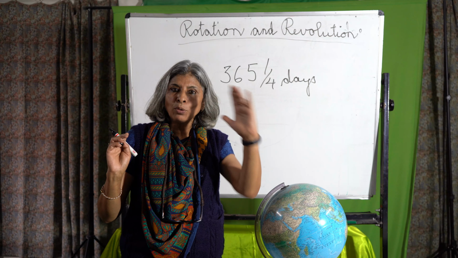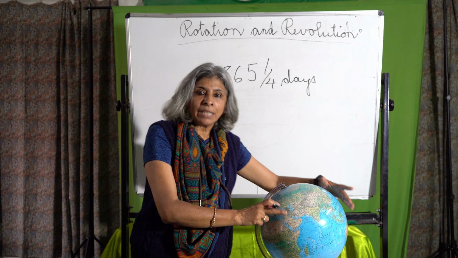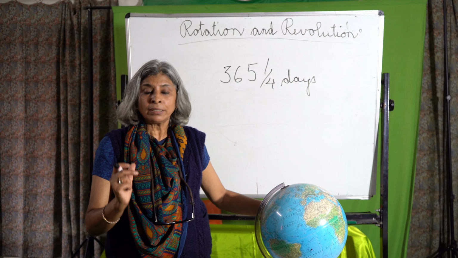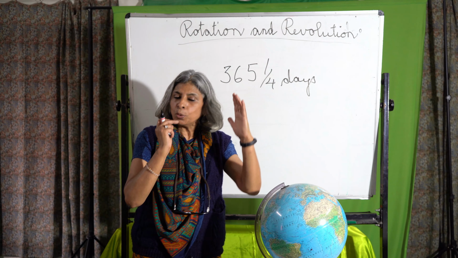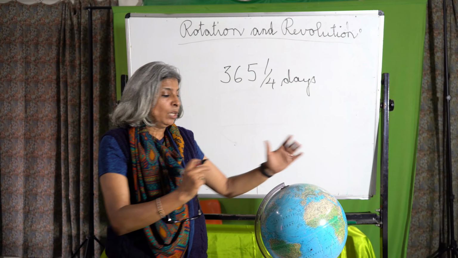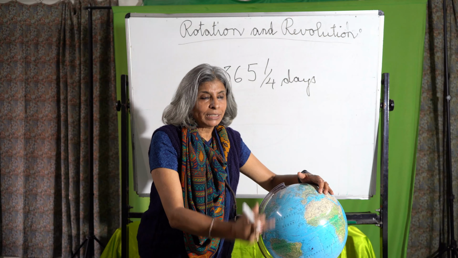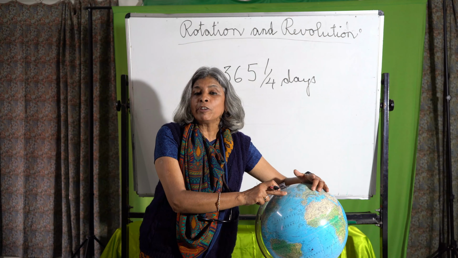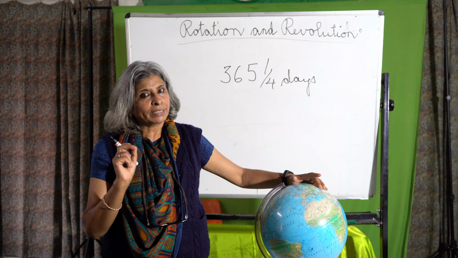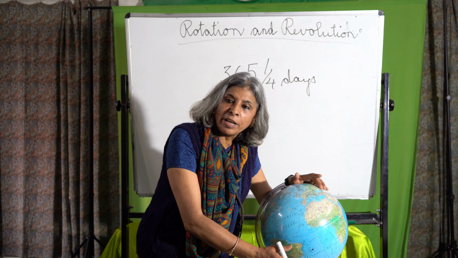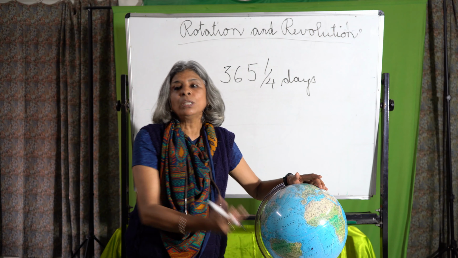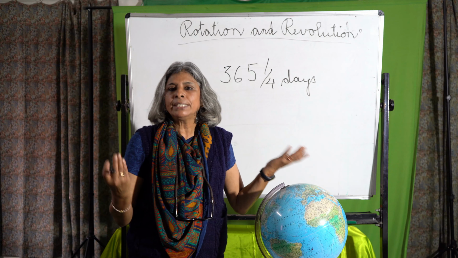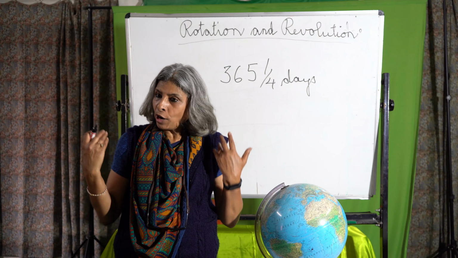So when it is moving around the sun, what is happening? At times, some parts are facing the sun, or they are closer to the sun. At other times, they are farther away from the sun. When they are closer, the sun is shining directly on the Tropic of Cancer or the Tropic of Capricorn. When it is shining directly on the Tropic of Cancer, the northern hemisphere has summers, and when it has moved towards the south, shining on the Tropic of Capricorn, the southern hemisphere has summers. So when it is moving towards the north, like these days, we all have summers.